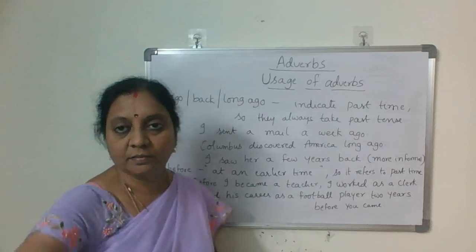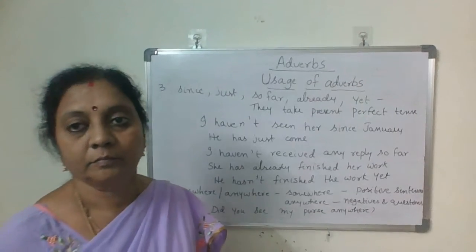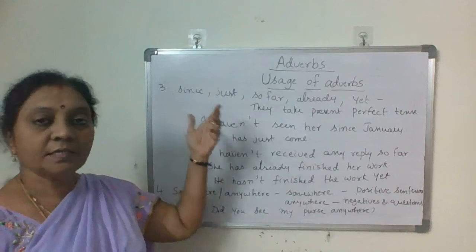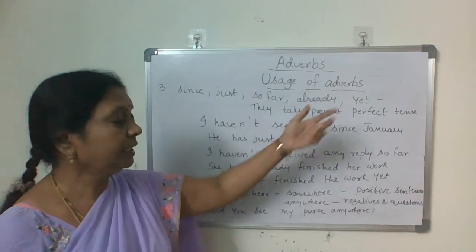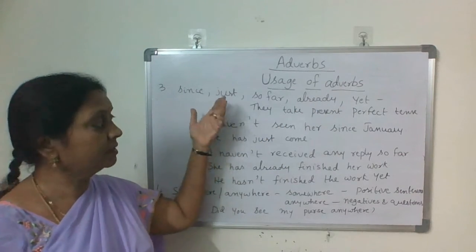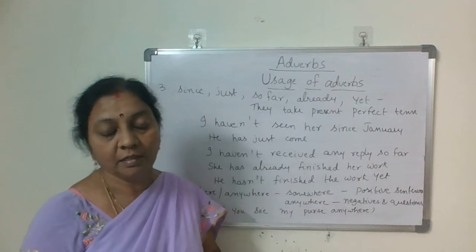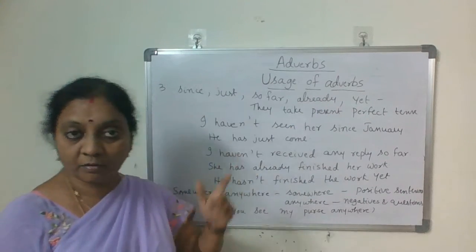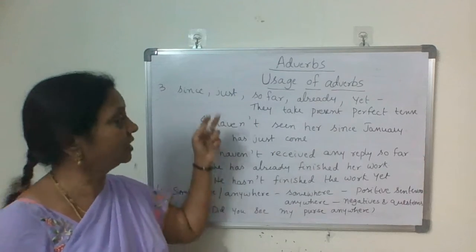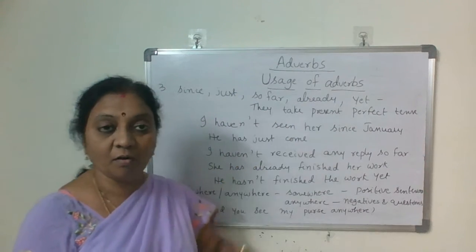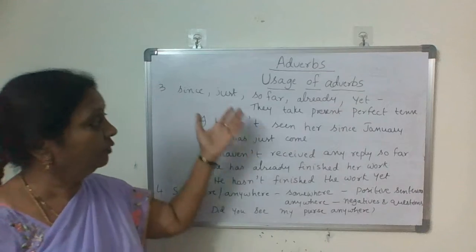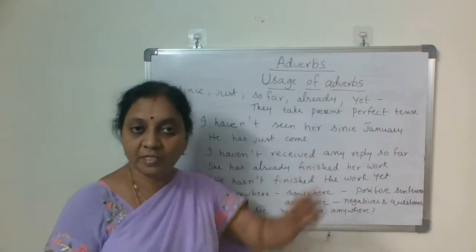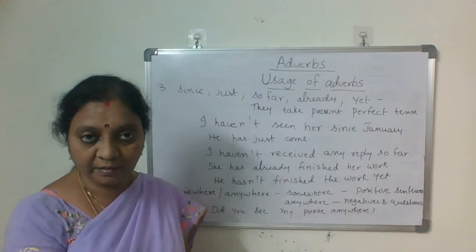Okay, next. Since, just, so far, already, yet. When we did present perfect tense, we came across and learned all these words, isn't it? For all these words, we always take present perfect tense.